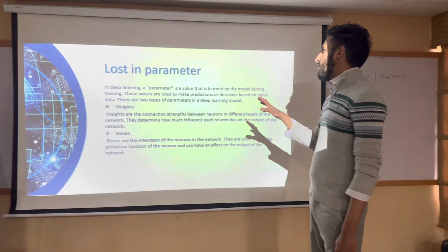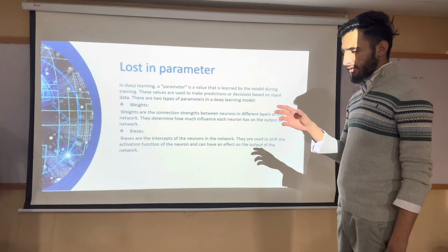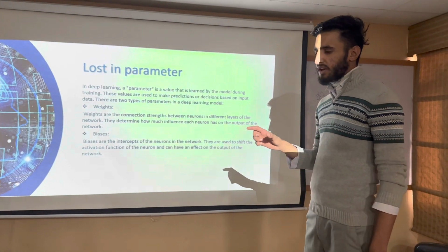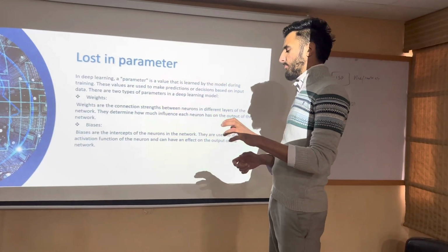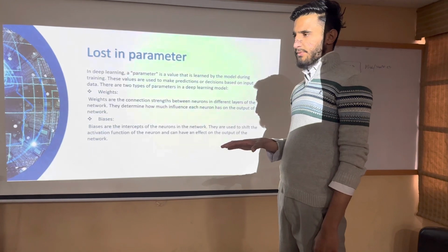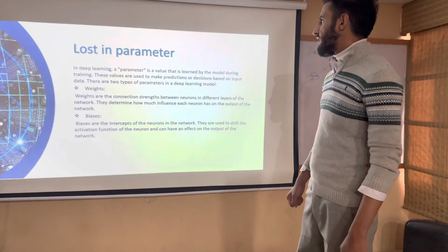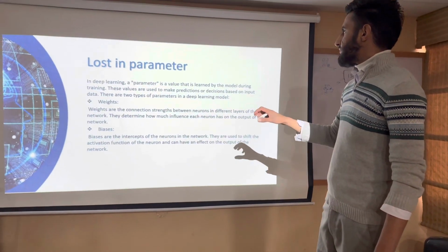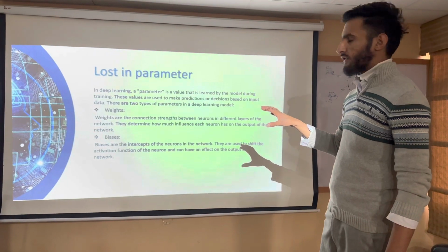Let's talk about loss in parameter. Loss in parameter is the research paper that I have taken. There is an article about loss in parameter. Here, the writers explained too much of that, but I have given a little about weights and biases to know the simple concept of loss in parameter.